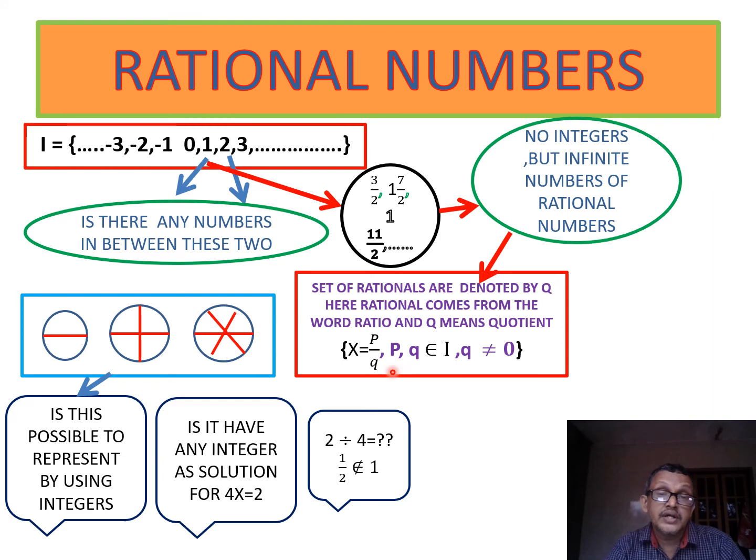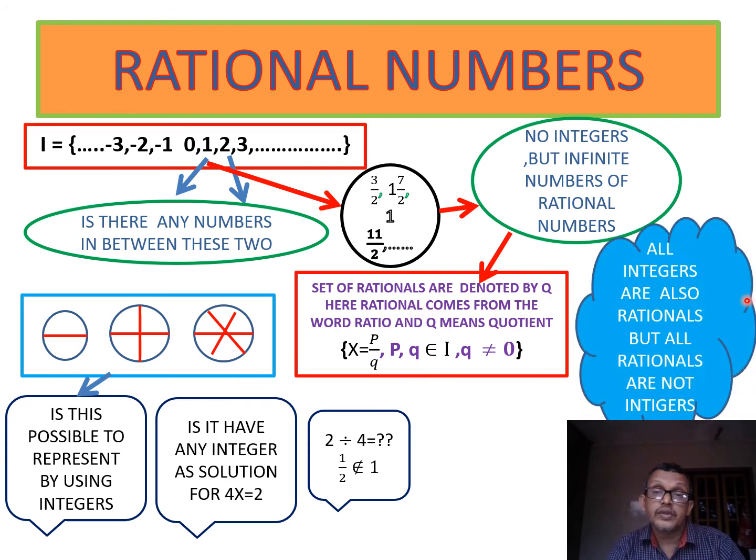If Q is 0, the denominator becomes 0, then it becomes indeterminate. So Q should not be 0. Therefore, all numbers which can be expressed in the form of P by Q are rational numbers.